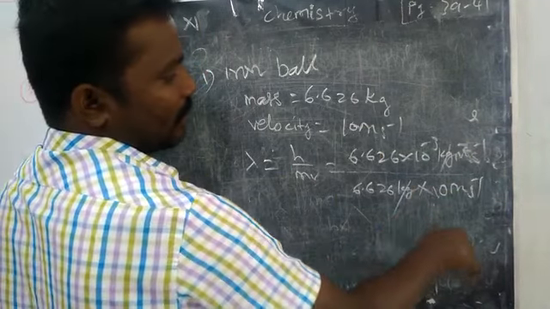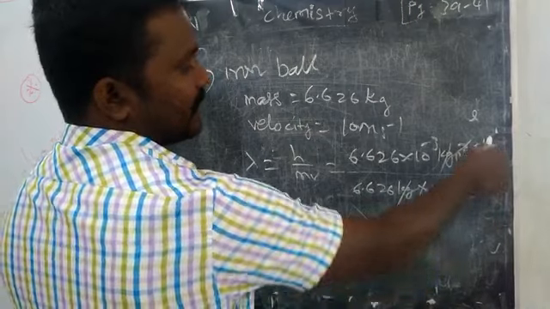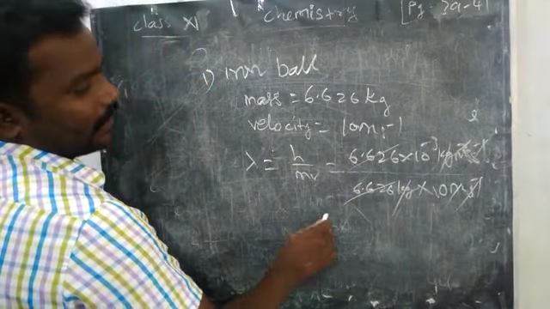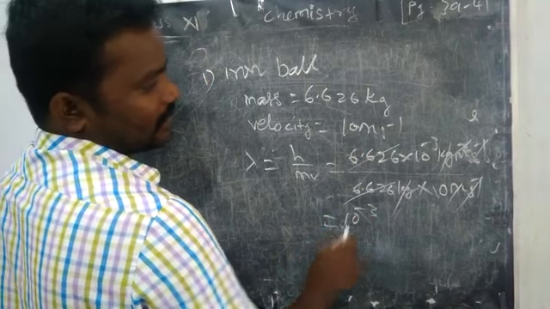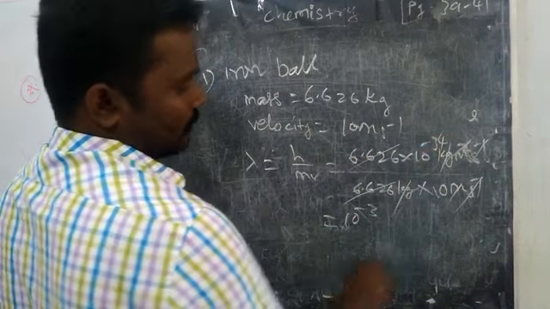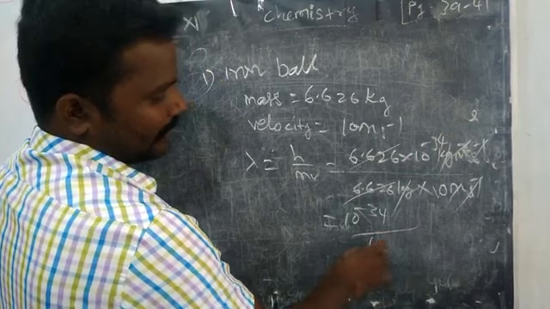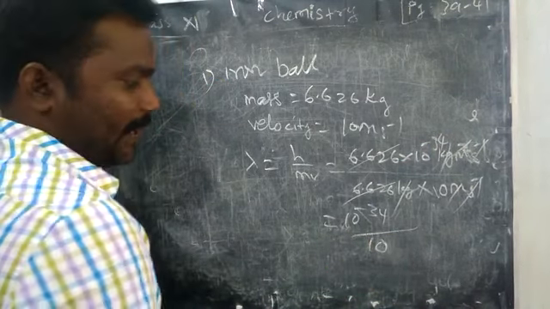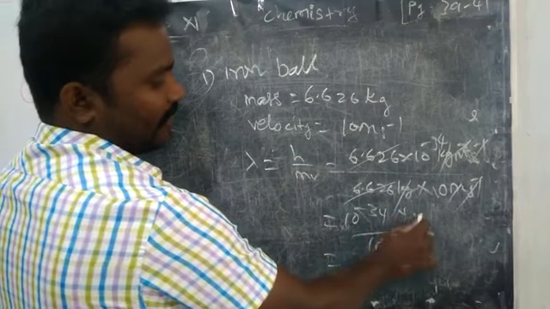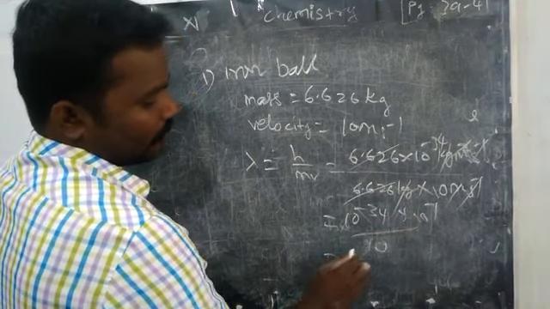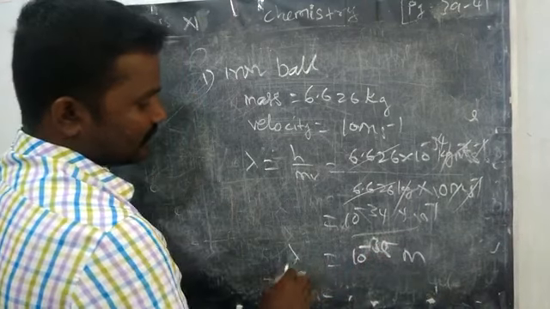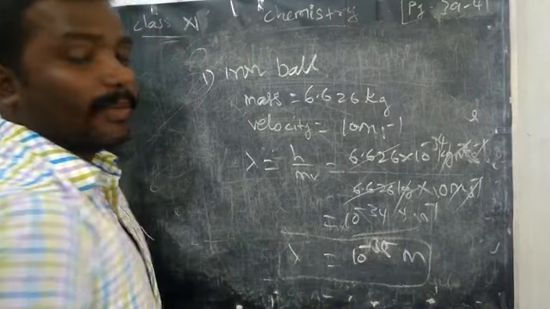Kilogram, meter square second inverse. Then 6.626, then 10 power minus 34 divided by 10. So when it comes to the numerator, what will happen? Again 10 power minus 1. So finally we will get 10 power minus 35 meter. See, the wavelength is 10 power minus 35. Keep that in your mind.